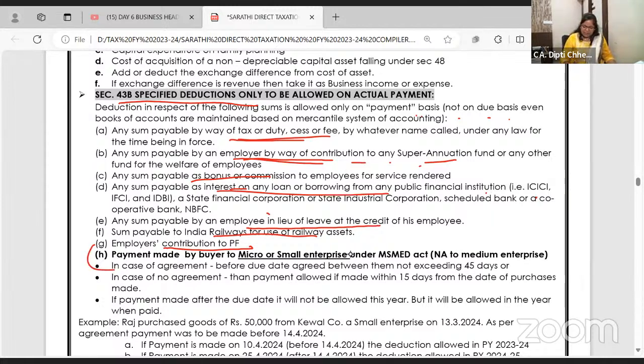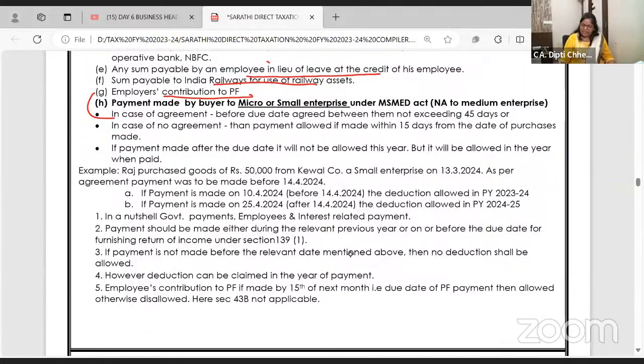So can you say the gist is all government payment, taxes, all employee related payment and interest, right? This is an amendment. I'll teach it separately with an example. We will do this later. First look at this. In a nutshell, government payment, employee related payment and interest payable to bank. If interest is outstanding, you have passed the entry on 31st March, make sure you pay before the due date of filing the return. Clear? Right. Payment should be made either during the relevant previous year or before the due date.